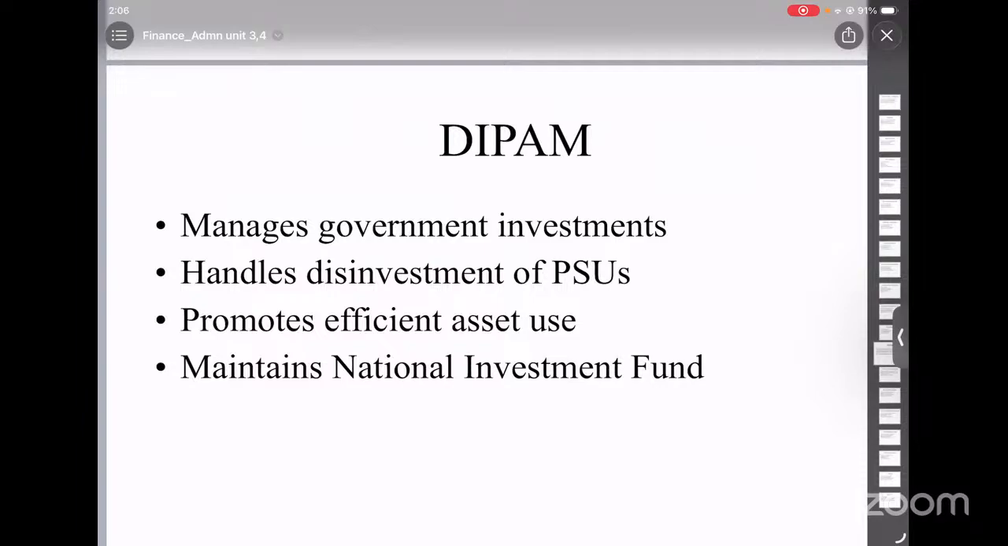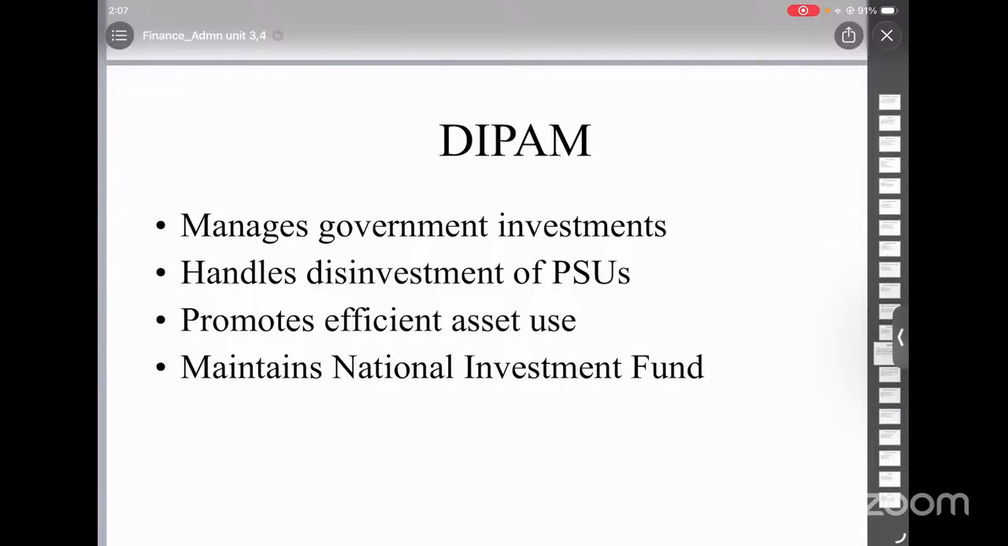Now let's look into the Department of Investment and Public Asset Management. DIPAM stands for Department of Investment and Public Asset Management. So this department was earlier known as the Department of Disinvestment. It was set up in 1999 and its main role is to manage government investments in public sector companies. It handles disinvestment and privatization policies. It ensures proper use of public assets. It also manages the National Investment Fund, and this department helps improve efficiency in public sector enterprises.